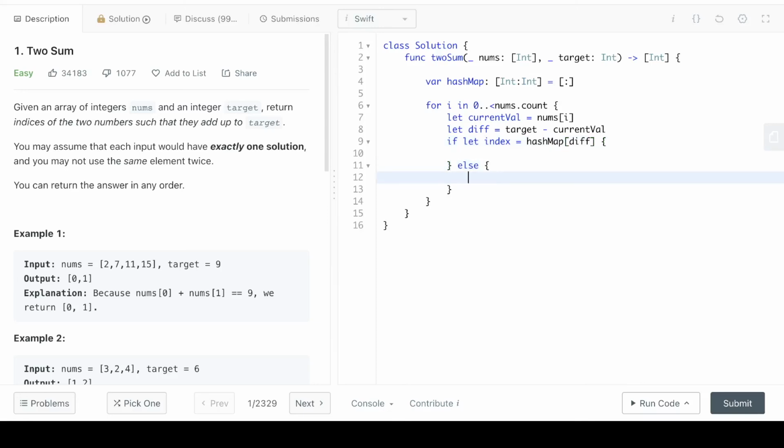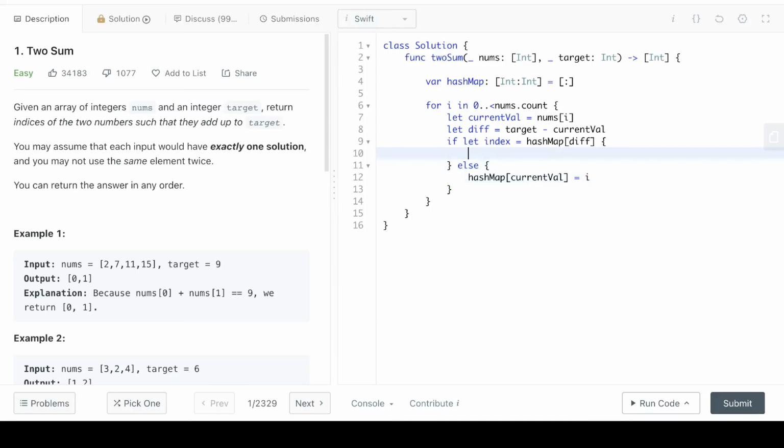and else, if it doesn't have anything, then we are going to populate our hash map with that data. So with the current val that we are on now, we set it equal to i, which is the index.